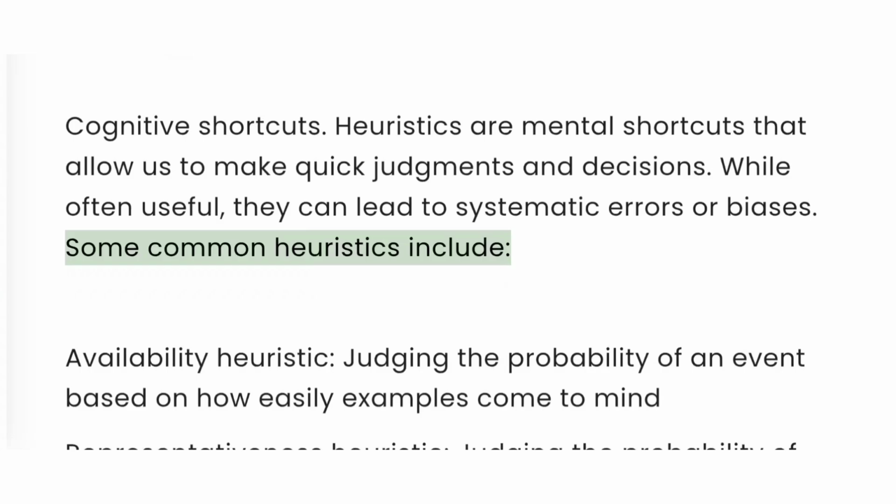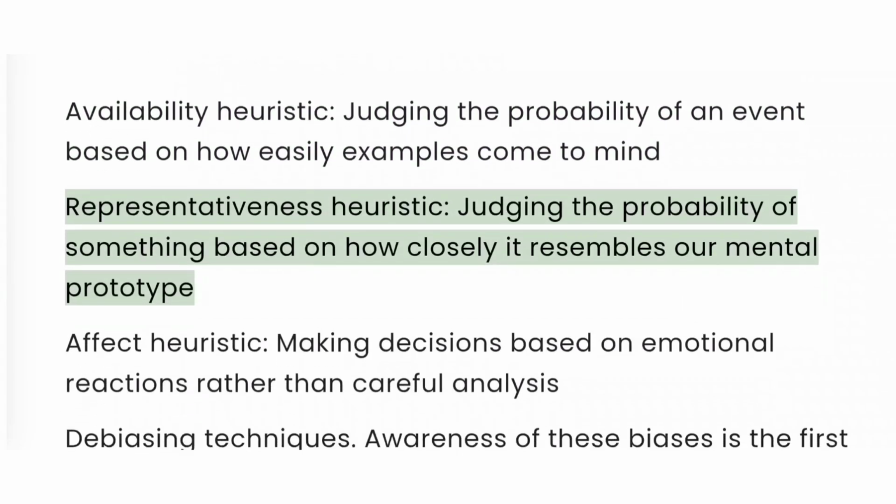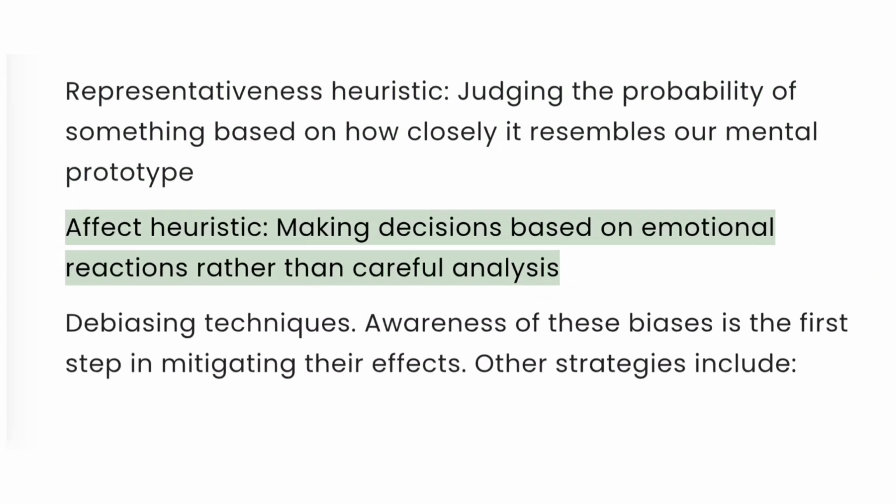Some common heuristics include availability heuristic, judging the probability of an event based on how easily examples come to mind. Representativeness heuristic, judging the probability of something based on how closely it resembles our mental prototype. Affect heuristic, making decisions based on emotional reactions rather than careful analysis.